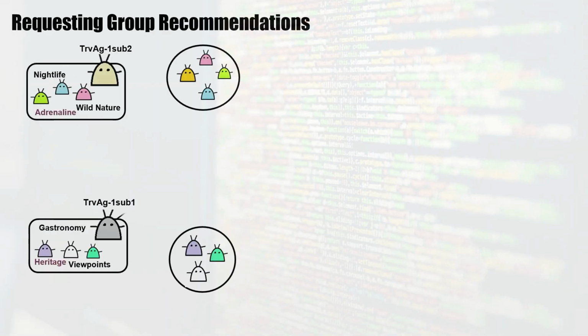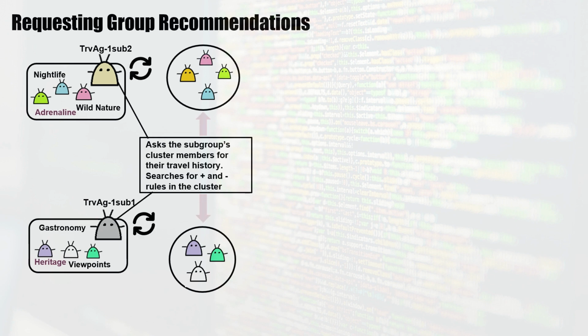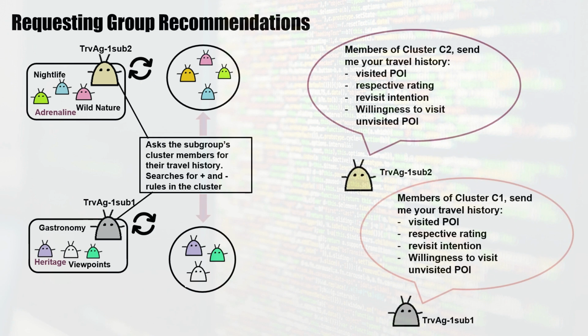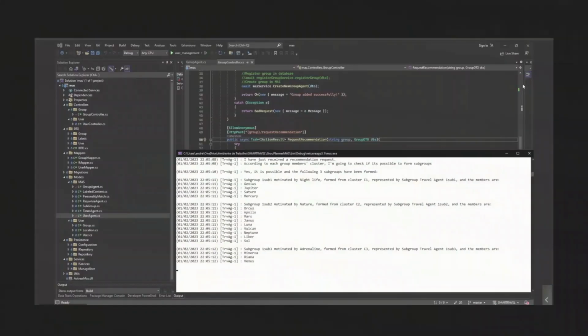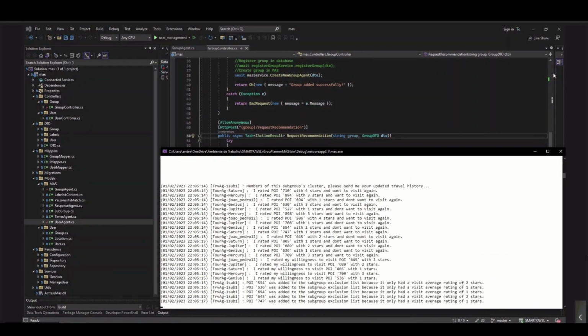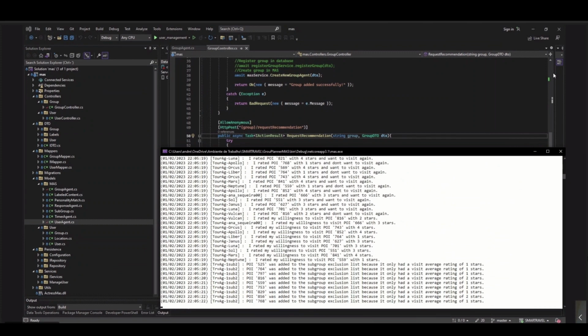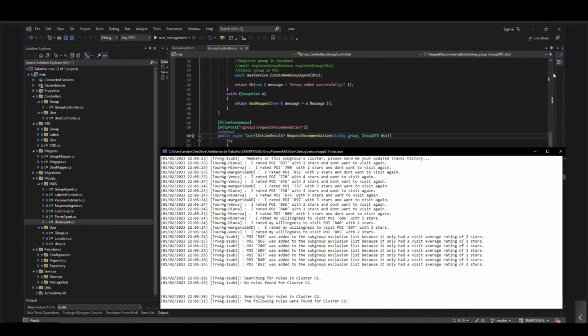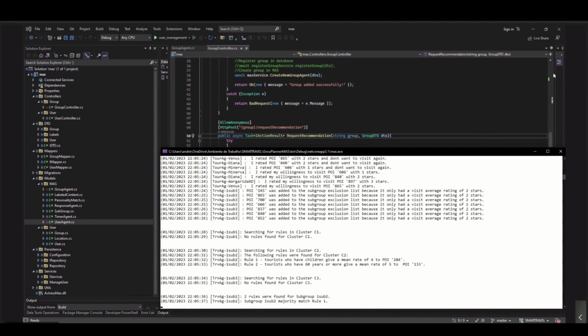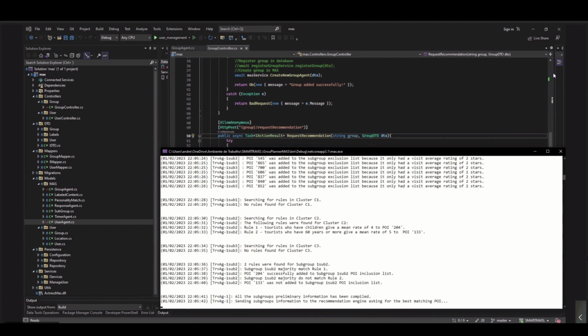Each subgroup agent then asks the subgroup's cluster members for their travel history and searches for positive and negative rules in the respective cluster using a decision tree algorithm. The rules found are added to a list of rules for each cluster, which will help in the recommendation process. If 50% or more tourists in a subgroup match a certain rule for a POI, that POI is added to a POI's exclusion or inclusion list, depending if it is a negative or positive rule.